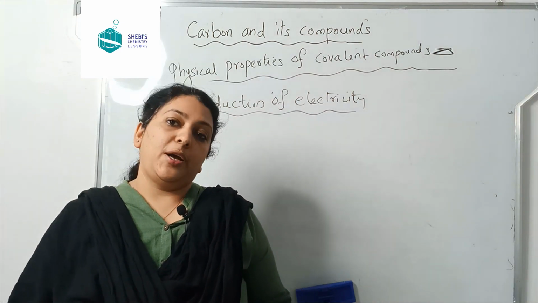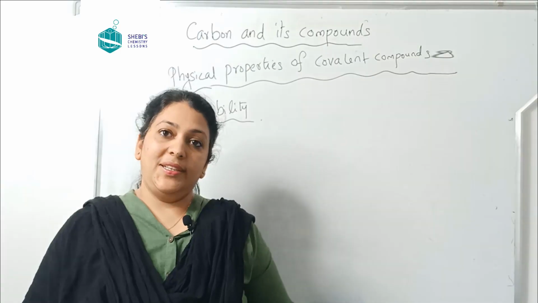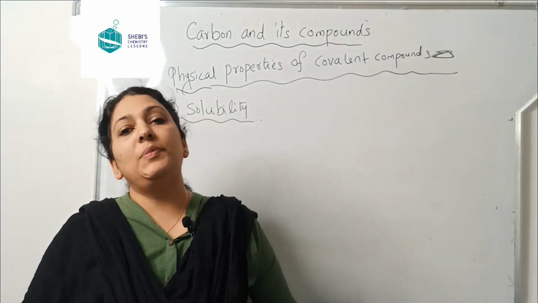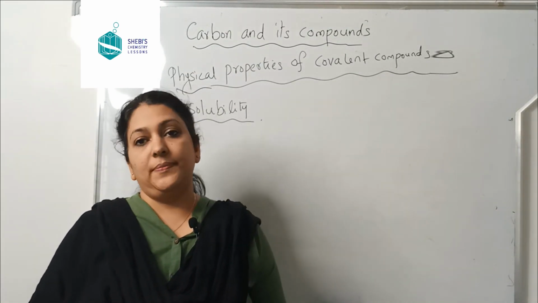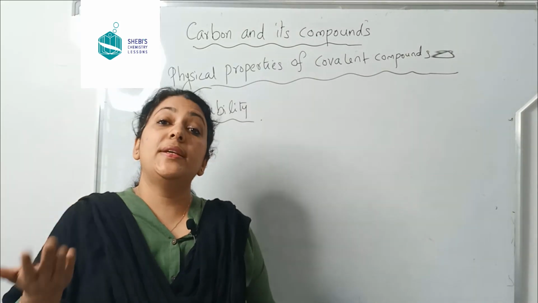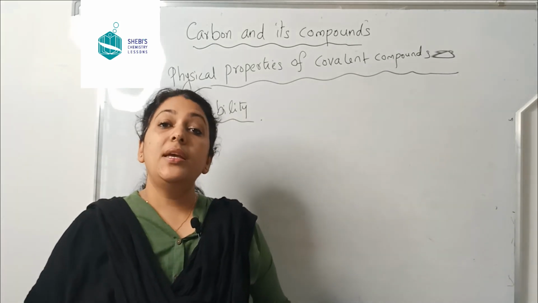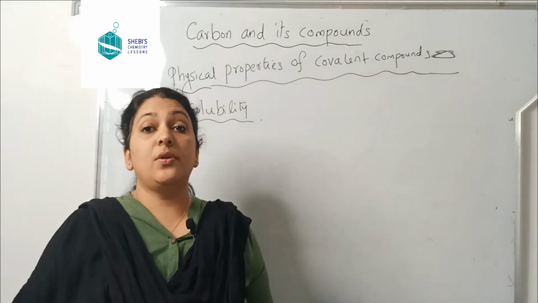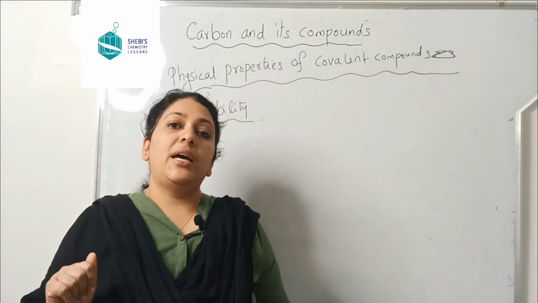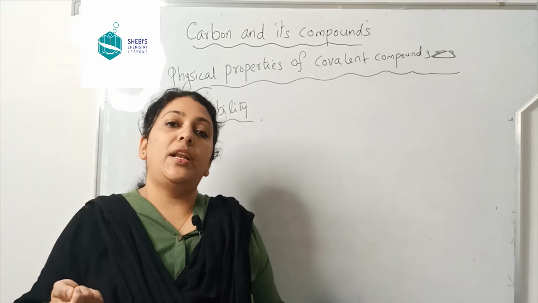The fourth property is solubility. We know that ionic compounds are highly soluble in water. We cannot say generally that covalent compounds can dissolve in water. Some of the covalent compounds can dissolve in water, some others cannot. So to explain that, we have to know the polarity, the polar nature of covalent compounds.